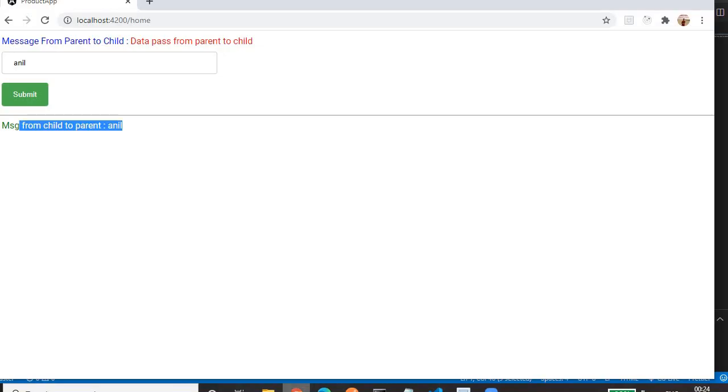I guess everything is clear, crystal clear. So today we will wind up here. It's a small concept but very useful in our practical application, because we usually need to pass the data between components, so that the component will receive it and do whatever business logic it has to do after receiving it. And we will cover the BehaviorSubject concept, which is the advanced concept of data transfer from one component to another, in our next video.